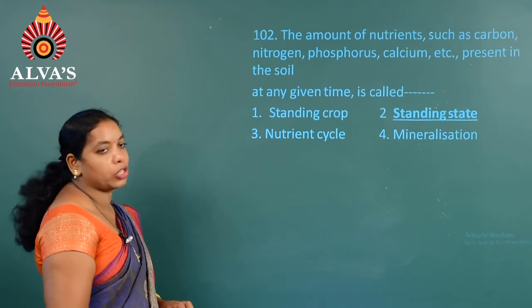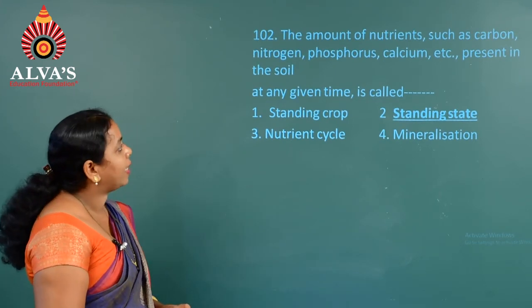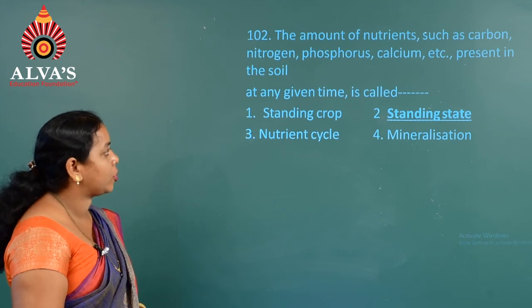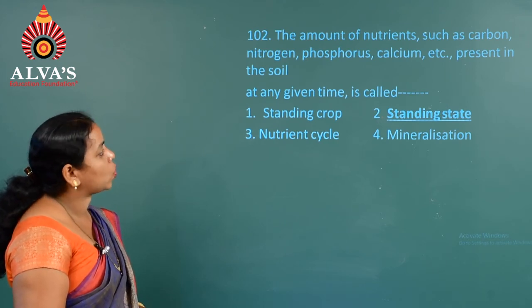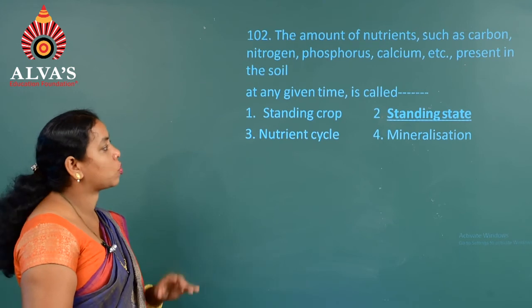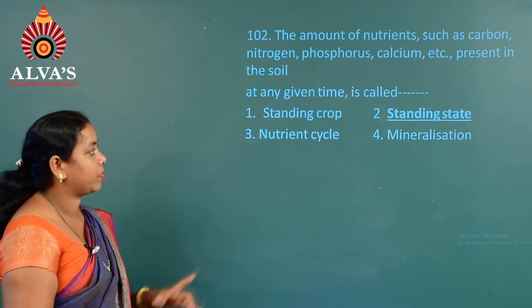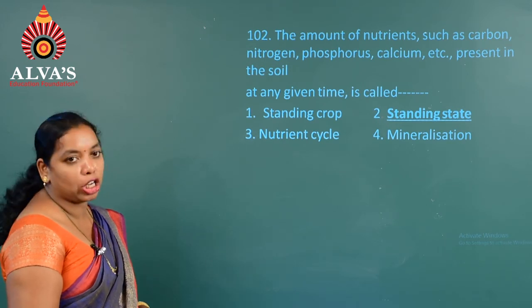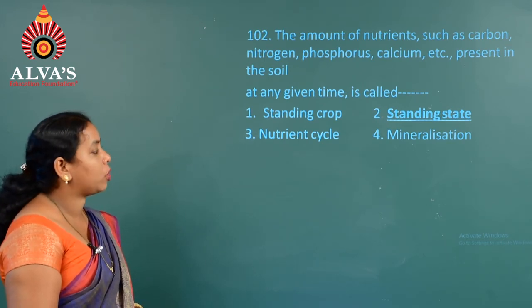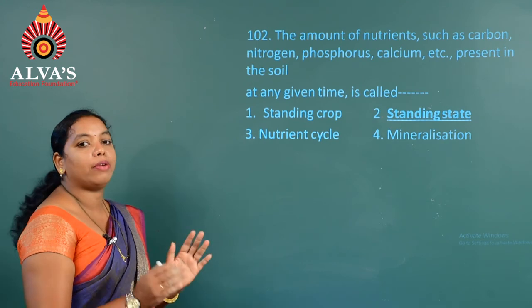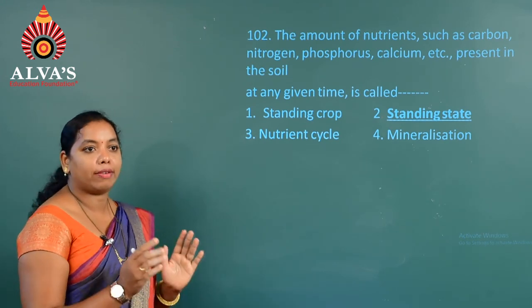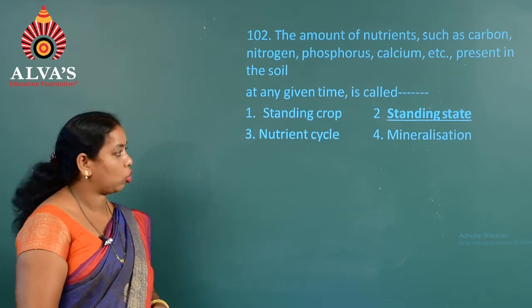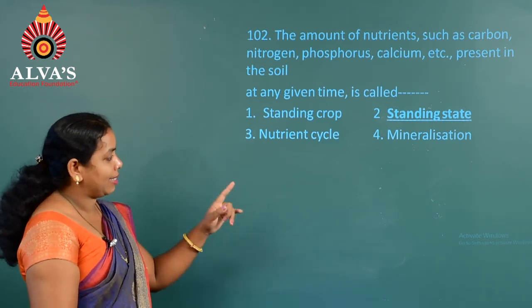Moving on to the next question, that is 102. The amount of nutrients such as carbon, nitrogen, phosphorus, calcium, etc. present in the soil at any given time is called the standing state. So that's why the second option is right. The meaning of standing crop is the amount of biomass in a given area in a given period of time. So hence the answer is the second option.